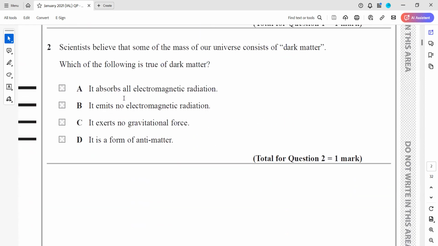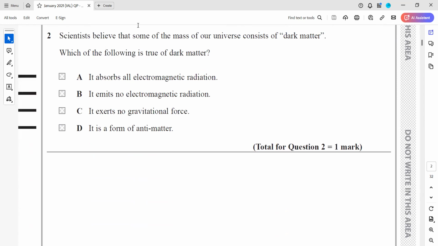In question 2, scientists believe that some mass of our universe consists of dark matter. Which of the following statements about dark matter is correct? Dark matter absorbs all the electromagnetic radiation. No, that's not correct. It does not emit any electromagnetic radiation. That's why we are not able to detect it. That's correct. It exerts no gravitational force. There is a gravitational force because of the dark matter. And it is formed from antimatter. No, the composition of dark matter we cannot say, we are not able to detect it because it does not emit any electromagnetic radiations.